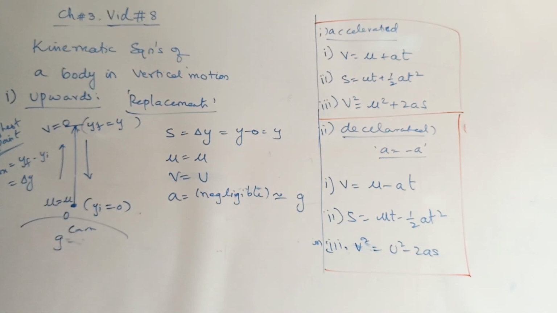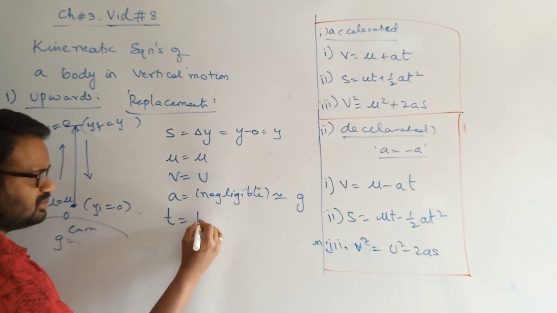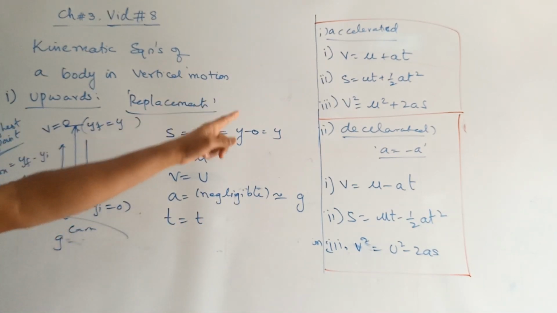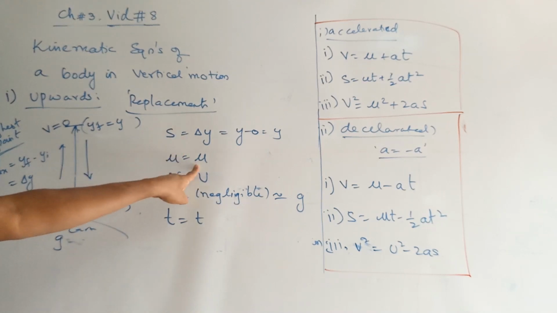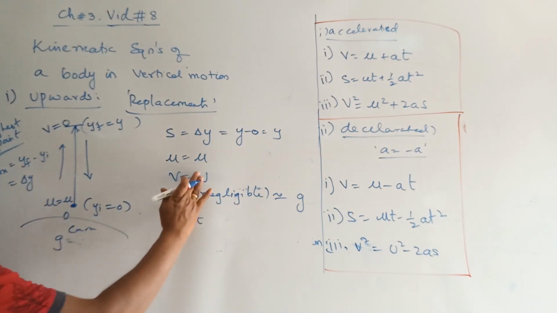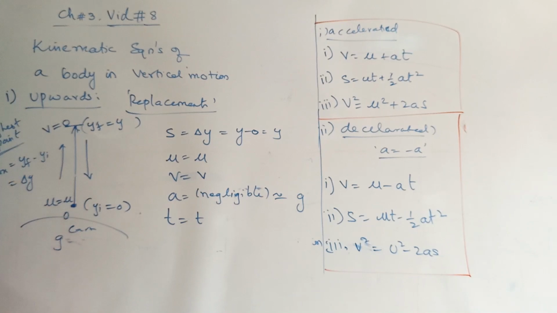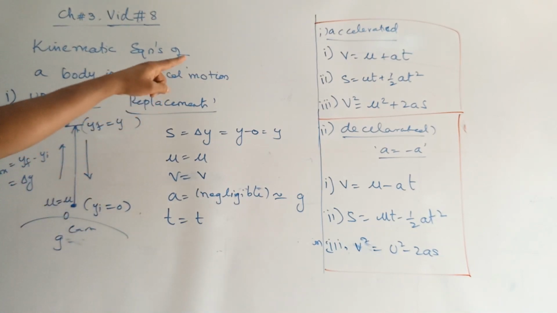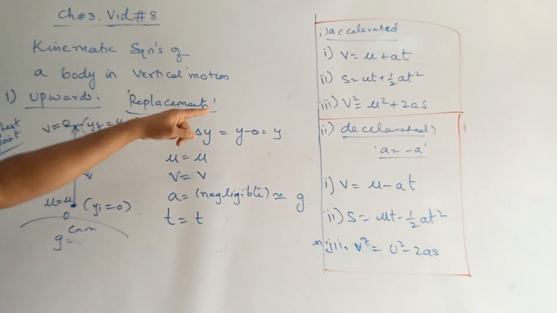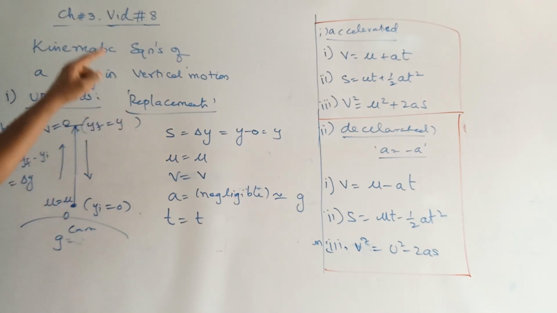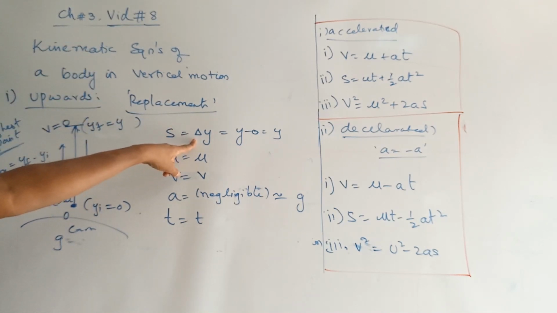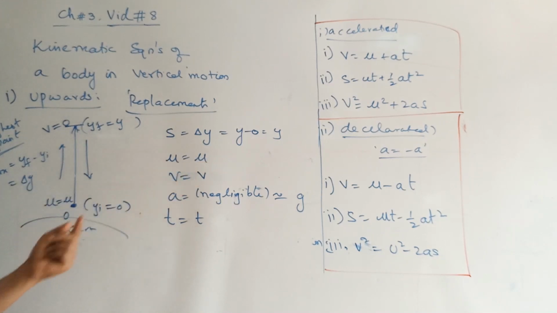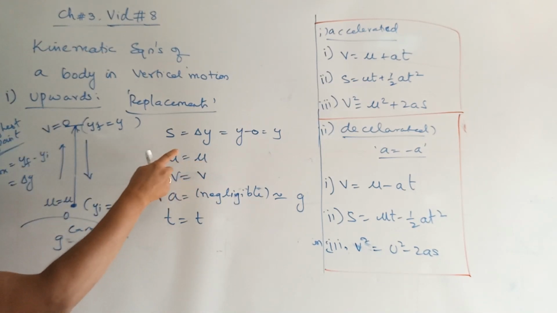Now check time. We cannot change time, so time remains the same. Any other things to be used? s is used, u is used, t is used, v is used. These are the ways in which we are going to change. s in horizontal motion means a change along the x direction. s in vertical motion corresponds to a change along the y direction. Initial velocity, you are giving some velocity going upwards. I have explained all these things.